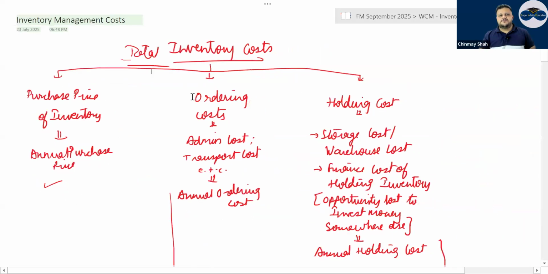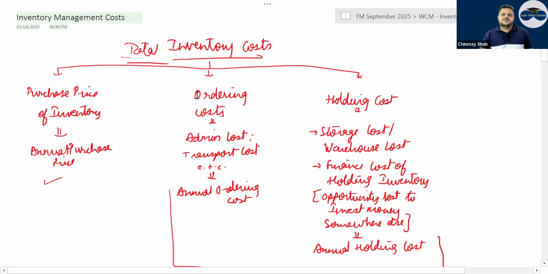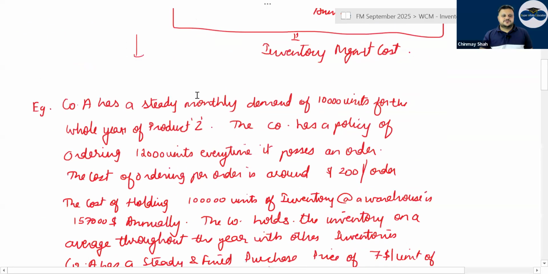In total inventory cost, there are three costs: purchase price of inventory, ordering cost, and holding cost. Correct? Purchase price of inventory is the annual purchase price. Generally, it is fixed all over the year. Ordering cost is generally the admin cost and transport cost. Most important, transport cost is included in ordering cost. Annual ordering cost is the total of admin cost and transport cost. Holding cost includes storage cost or warehouse cost, then the finance cost of holding inventory, correct, which is nothing but the annual holding cost.